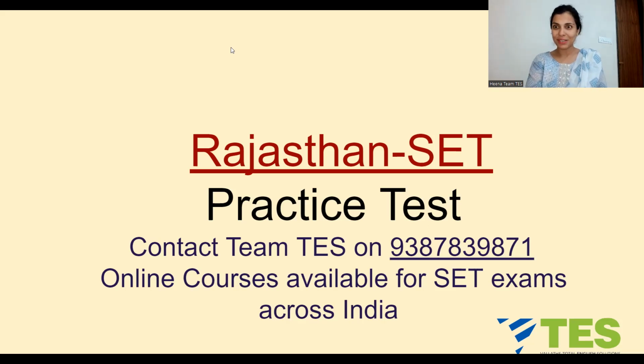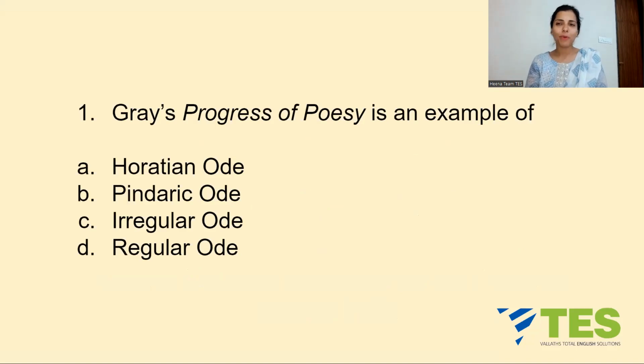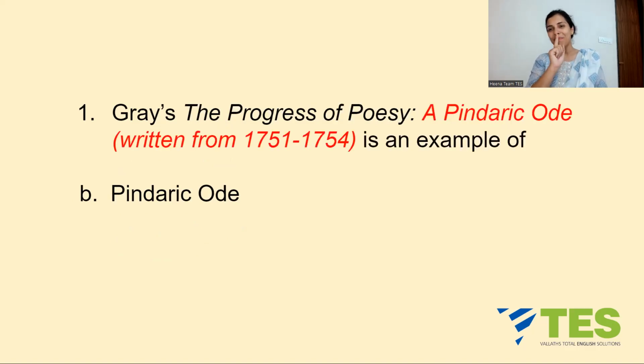Okay, so let's begin today's question answers. Question number 1. Gray's Progress of Poesy is an example of option A, Horatian Ode, B, Pindaric Ode, C, Irregular Ode, or D, Regular Ode. Gray's Progress of Poesy, its full title is A Pindaric Ode. Gray's The Progress of Poesy, a Pindaric Ode. It was written from 1751 to 1754, in between these years. Okay, so the answer is B.